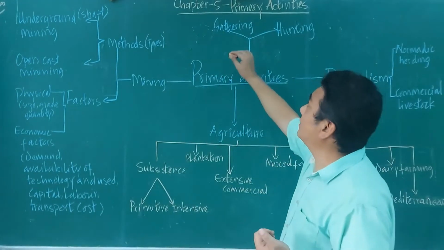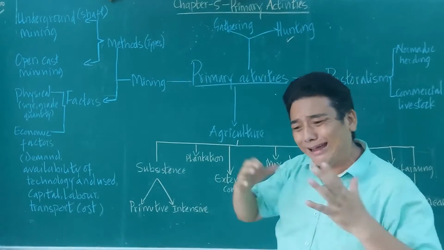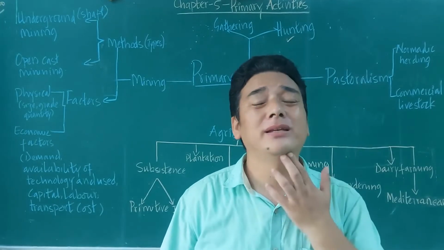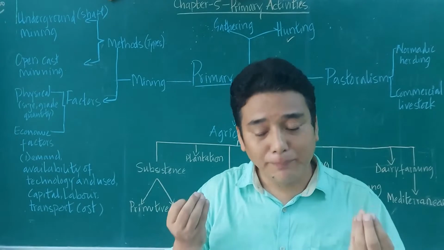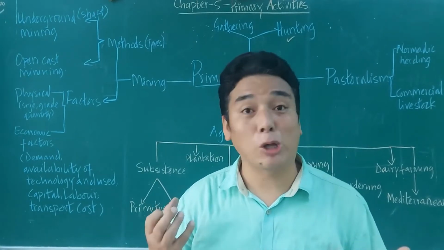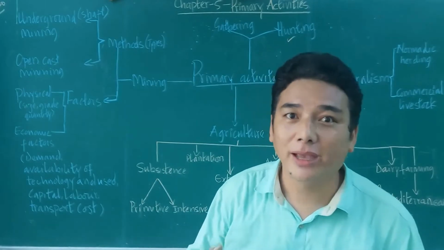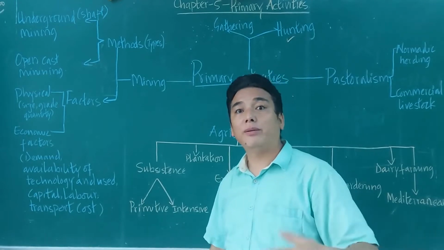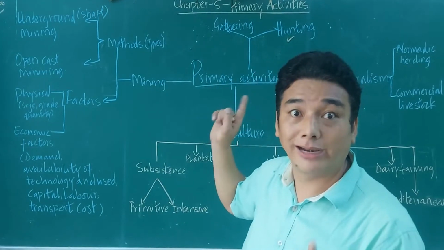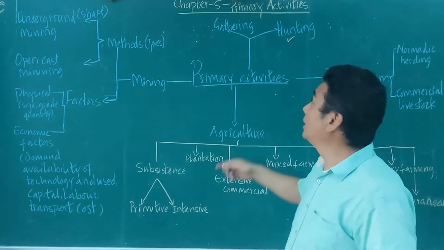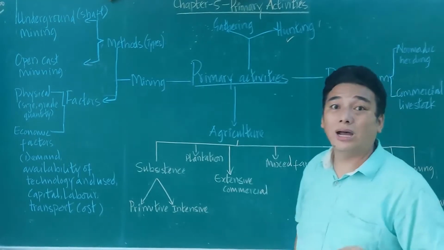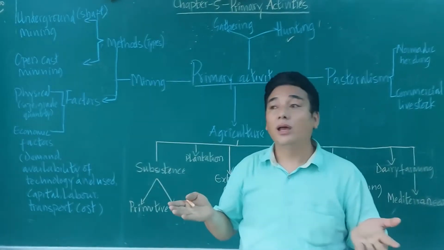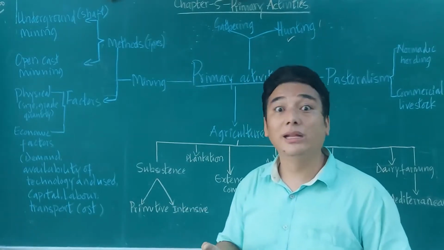And in that, the first one is hunting. Hunting is the first and foremost economic activity that has been adopted by people from the early time, and that is the oldest primary economic activity, and gathering also. So if somebody asks you which is the oldest primary economic activity, that should be hunting. All right, and it is important for the 1 mark questions too. So what is hunting now? Hunting is nothing but the poaching or killing of an animal. During the early time, they would kill animals in that way, and they were living a life.